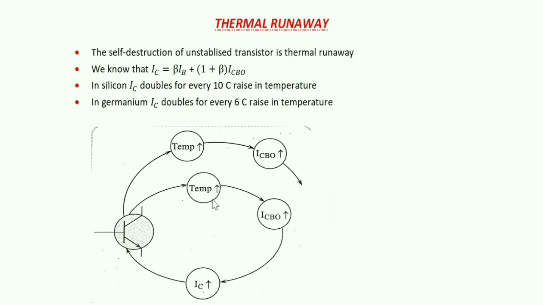If the temperature limit is exceeded, the transistor may be exhausted. This will also cause the exhaustion of the complete circuit, which is called thermal runaway. This self-destruction of the unstabilized transistor is called thermal runaway. Within the same transistor, the collector current will destroy the transistor because of the temperature. This is called self-destruction of the unbiased transistor.